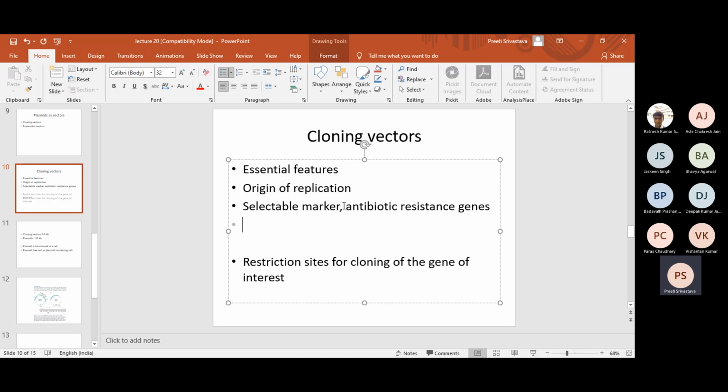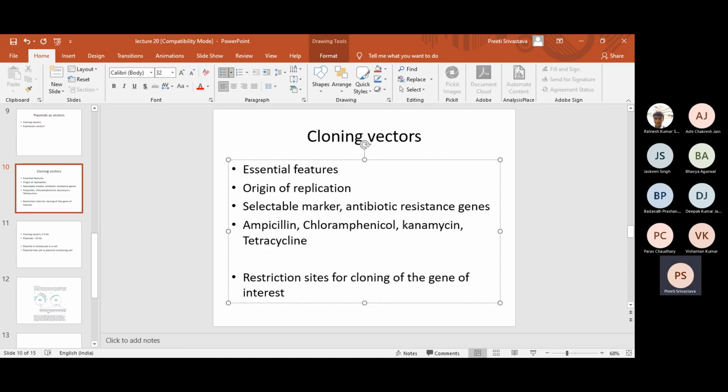So antibiotic resistance genes that are commonly used are genes for ampicillin resistance, genes for chloramphenicol, or genes for kanamycin.